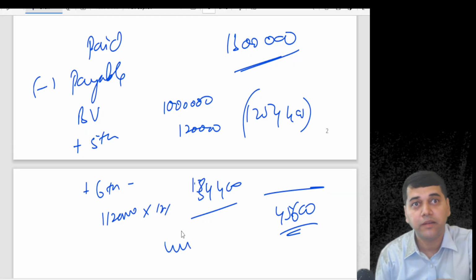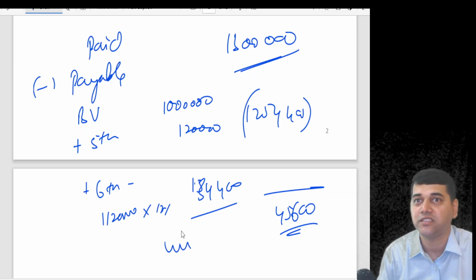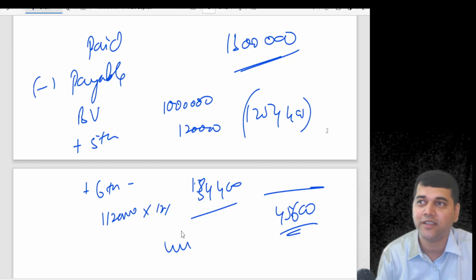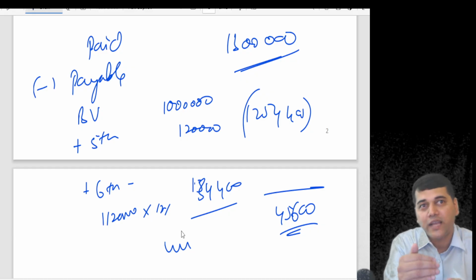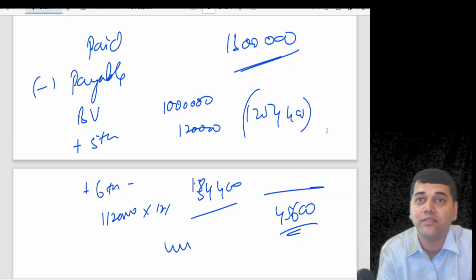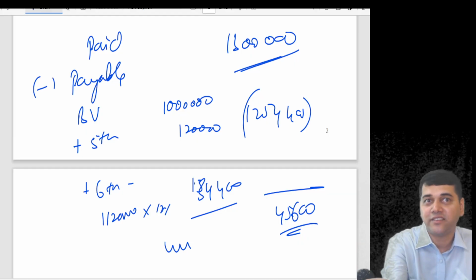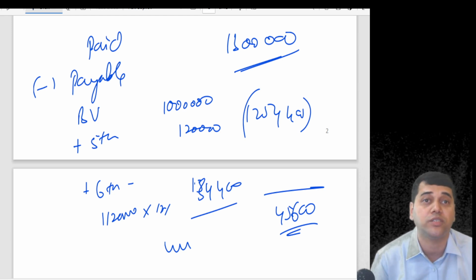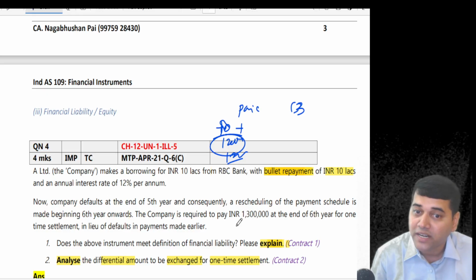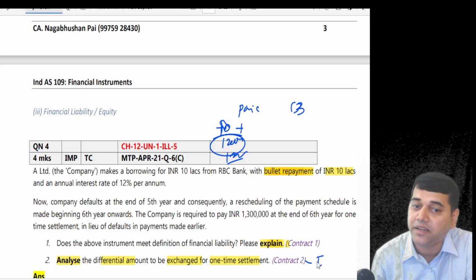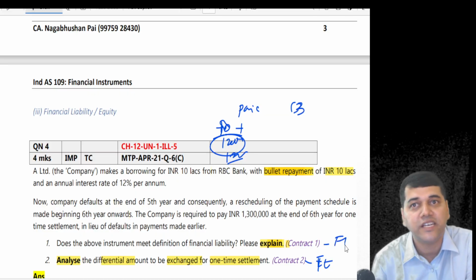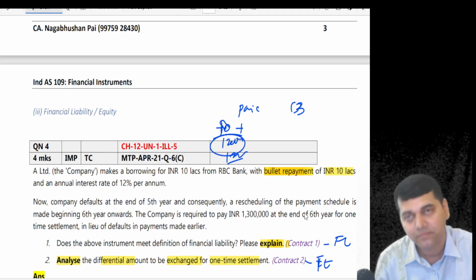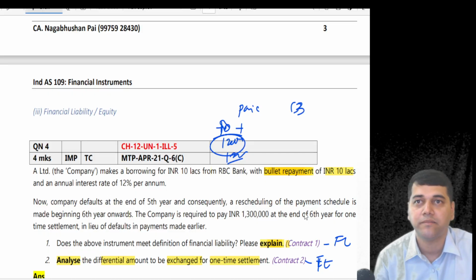When you are in an unfavorable situation and you got into an obligation to pay cash, what is it? Financial liability. Have you not discussed the definition there? That you get into an obligation to exchange a financial asset. And what are you going to exchange now? Cash. Cash is a financial asset. So to pay this liability, you are going to exchange cash under an unfavorable situation. That is why the second contract also turns out to be a financial liability. The first contract is a financial liability by definition because you have a principal and interest payment per annum.